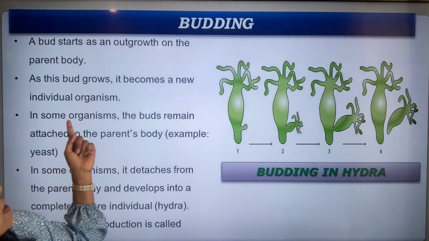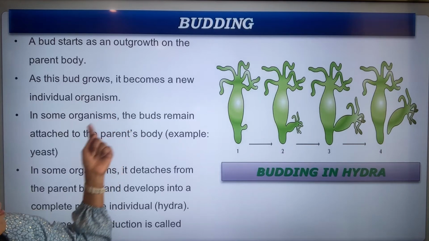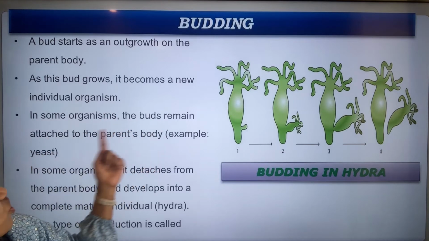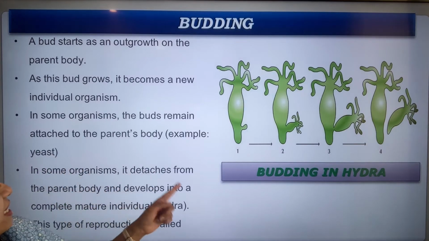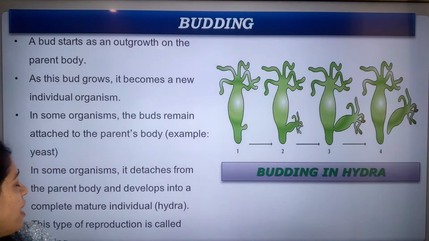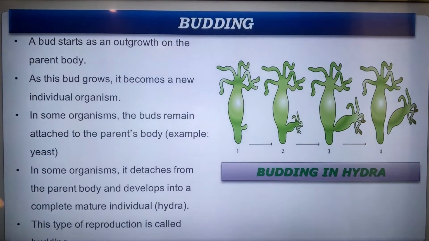Now this bud grows and becomes a new individual organism. In some organisms, the buds remain attached to the parent's body, for example yeast. In some, it detaches from the parent body and develops into a complete mature individual as in hydra. This type of reproduction is called budding.